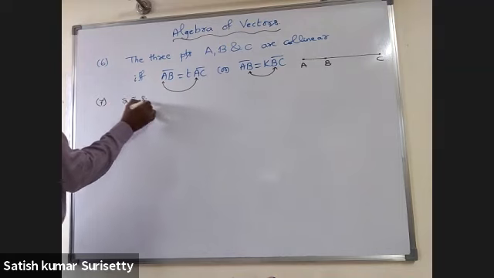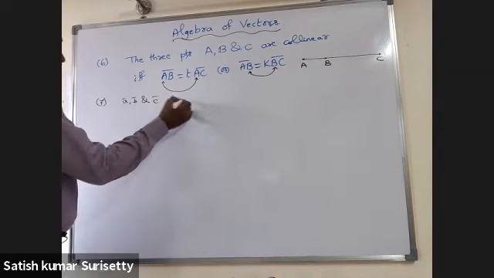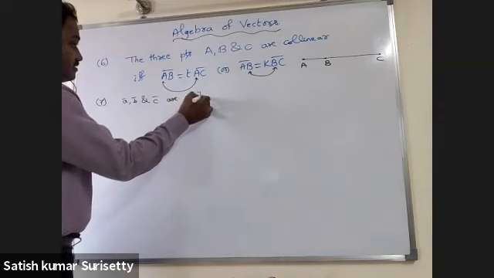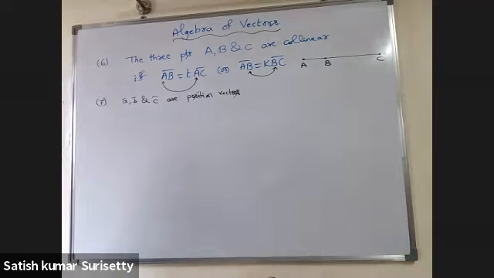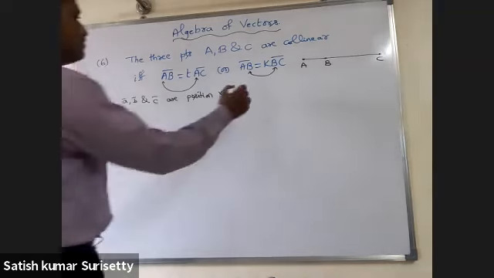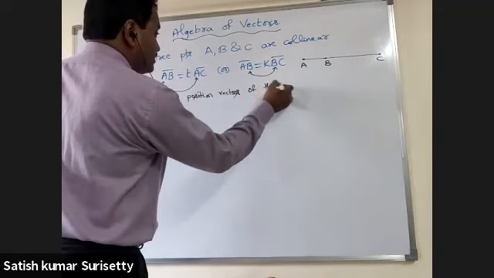A bar, B bar and C bar are position vectors of 3 points.